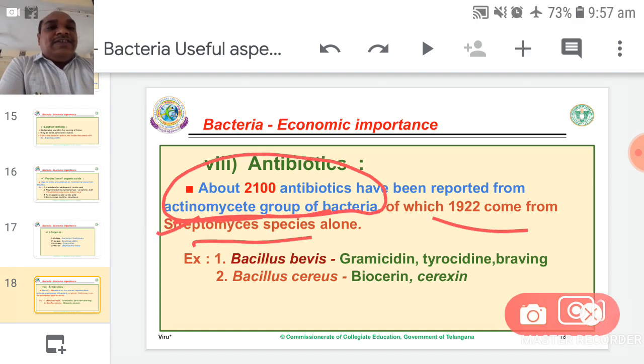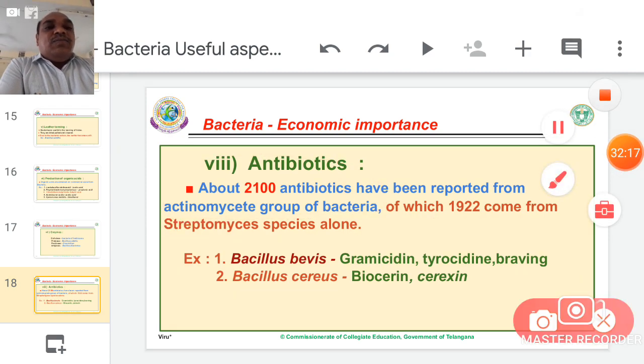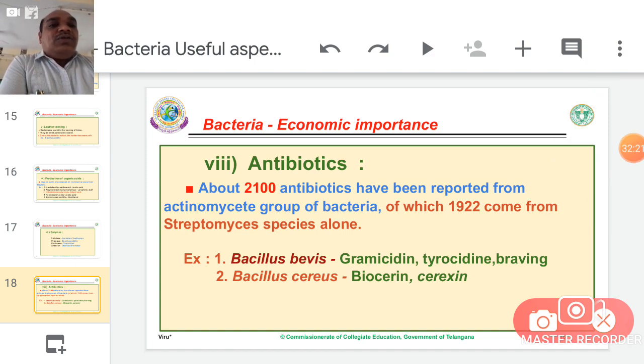Streptomyces is the genus and has several species. Nearly 90% of antibiotics are obtained from Streptomyces species. What a great importance of Streptomyces.